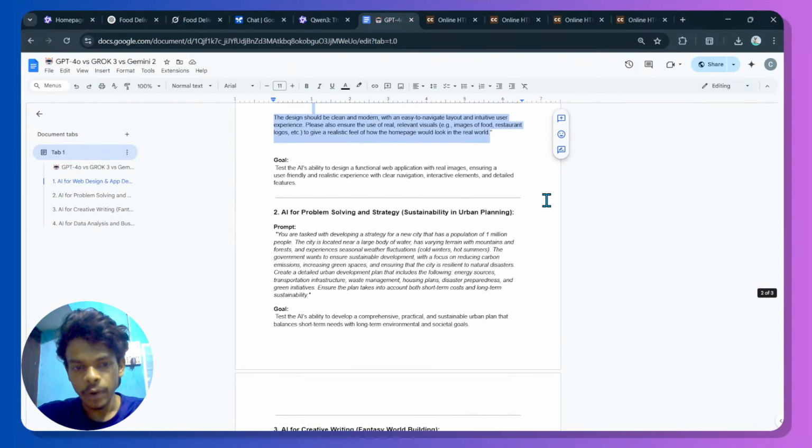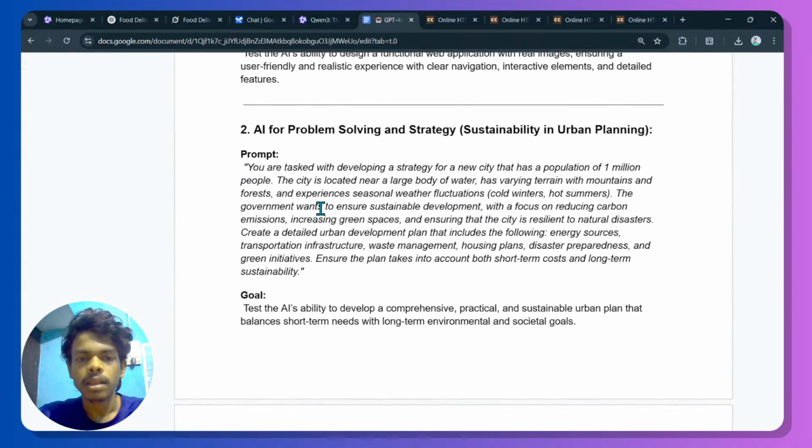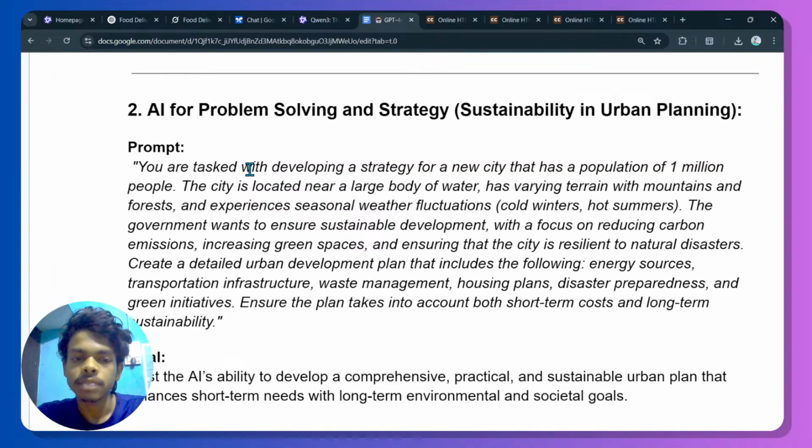So our next prompt is problem solving, and the prompt is: you are tasked with developing a strategy for a new city that has a population of 1 million people. The city is located near a large body of water, has varying terrain with mountains and forests, and experiences seasonal weather fluctuations, with a cold winter and hot summer.